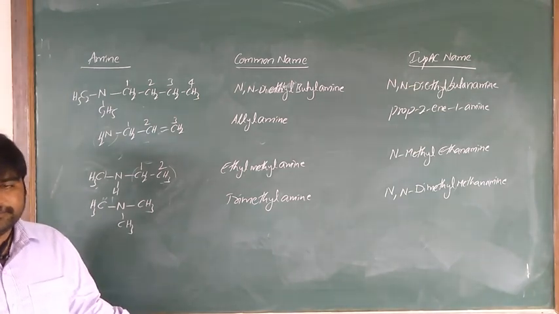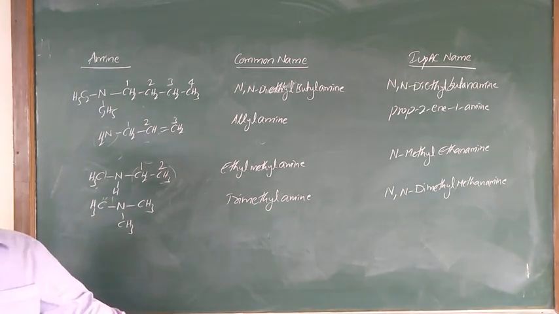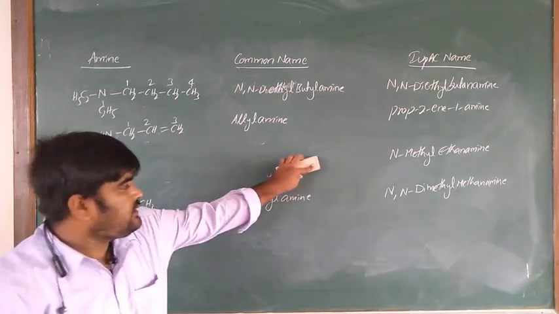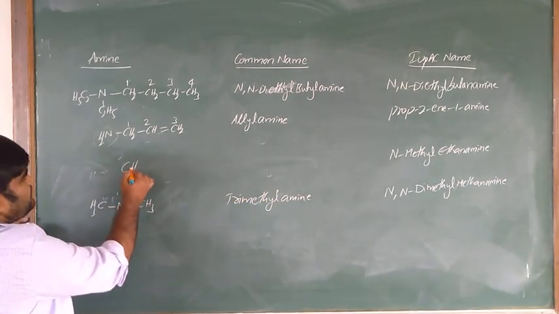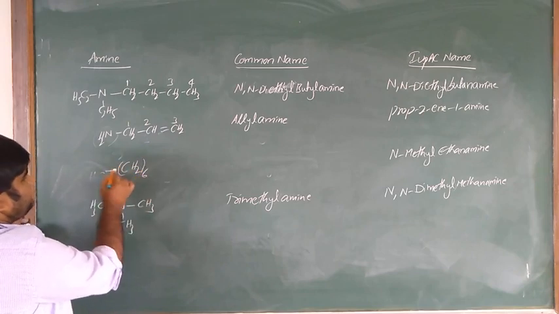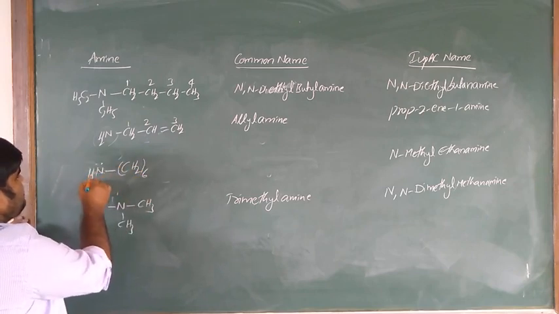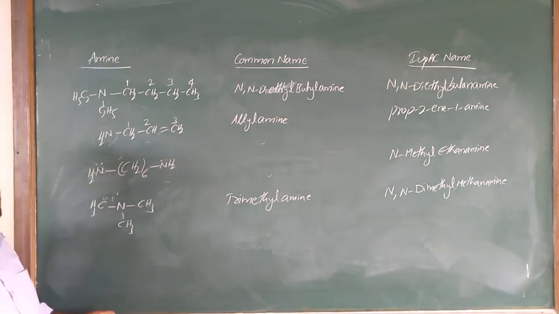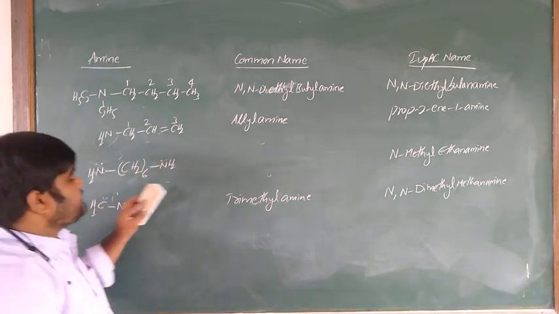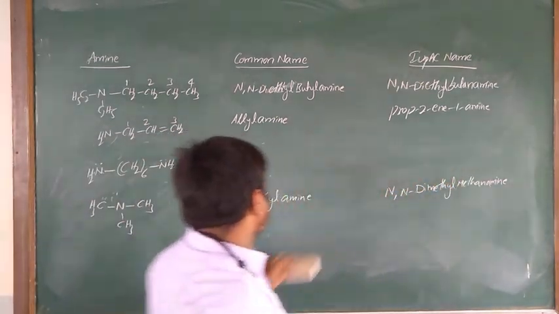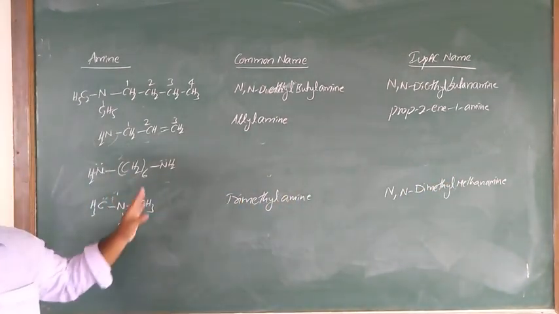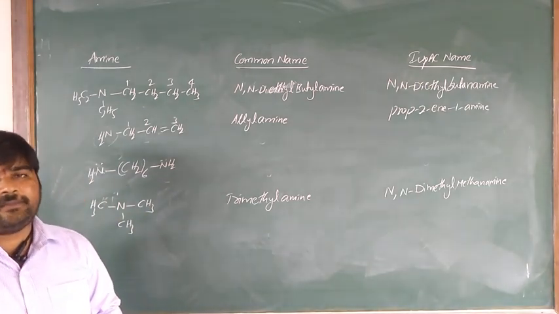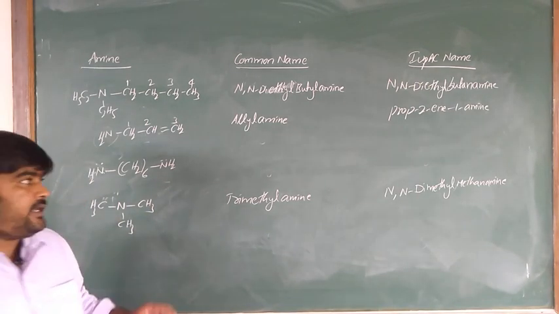Another example is NH2, CH2 six times, NH2. The common name for this is hexamethylene diamine.